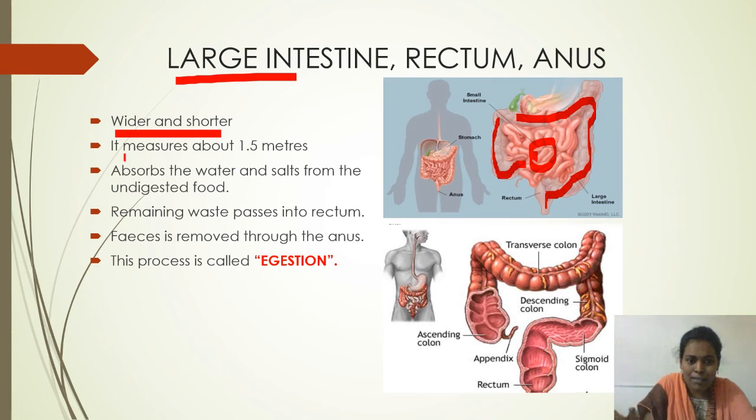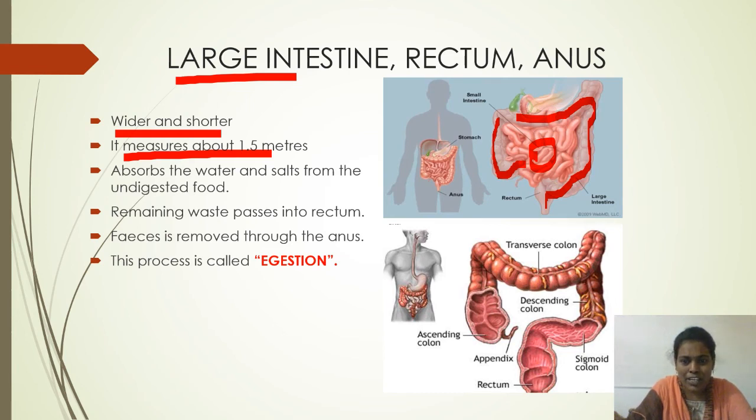It measures about 1.5 meters, but the small intestine measures about 7.5 meters, though it is highly coiled.